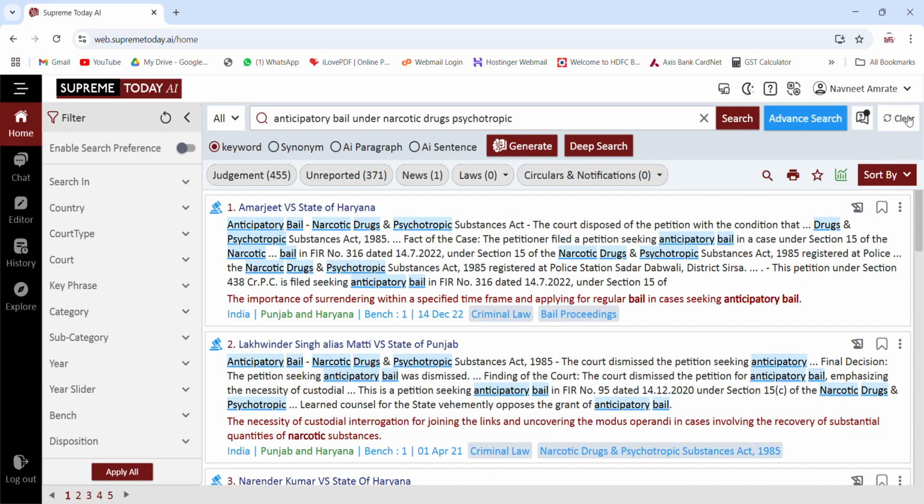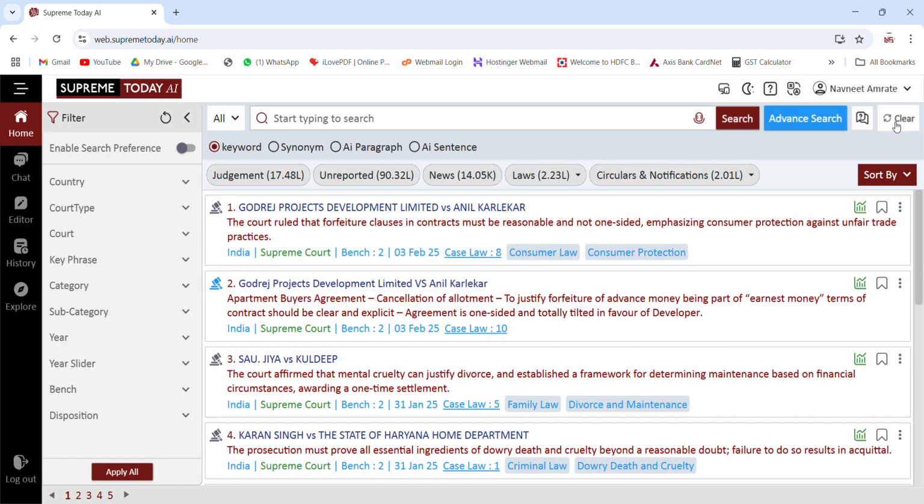Now let us see some more features here. We have also given you an advanced search option available just right of the search box.